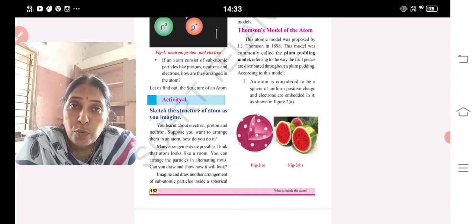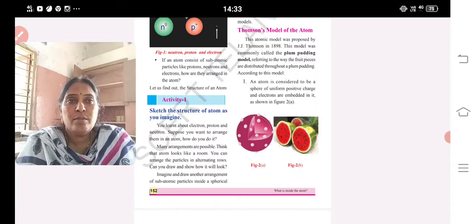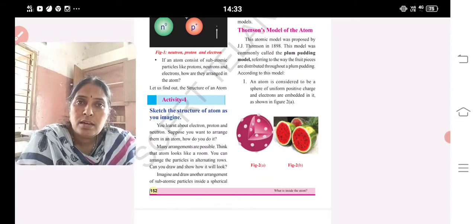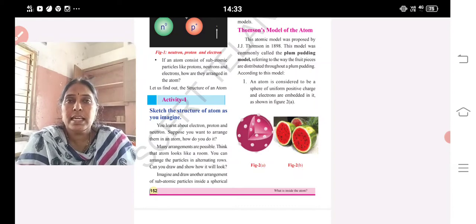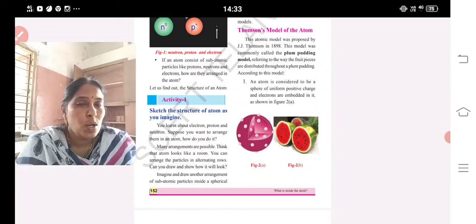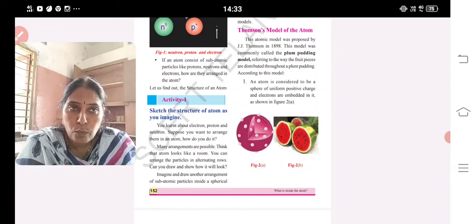charge. Why did this theory fail? Because you are saying the red mass is protons and the seeds are electrons. From where will you get the seeds? From the red mass only, inside the red mass. Is it possible to get two opposite charges from one place? No. So his theory failed.